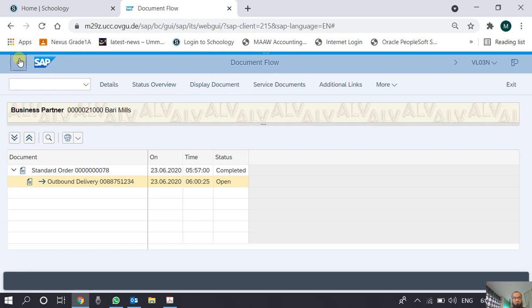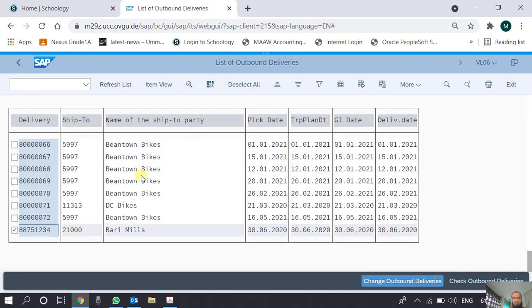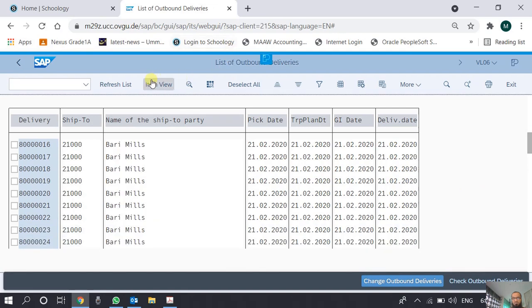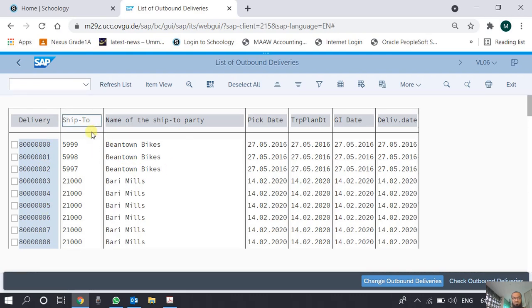So we go back and we see that there are some reporting functionalities here as well. I can sort this report on any of the data fields. By default it is sorted on the delivery document number. But if I want to sort it on the customer number, I just select it and then sort in ascending order.